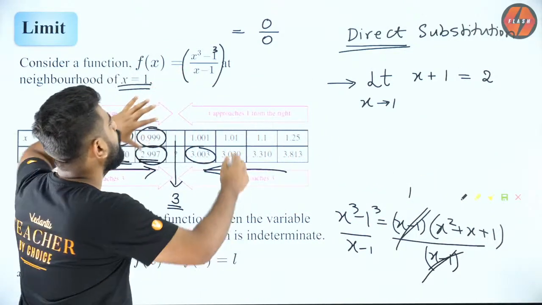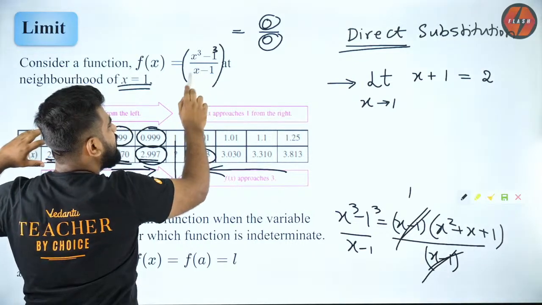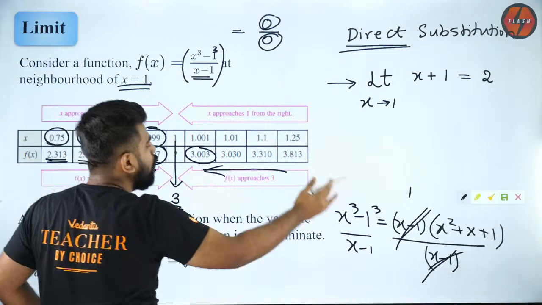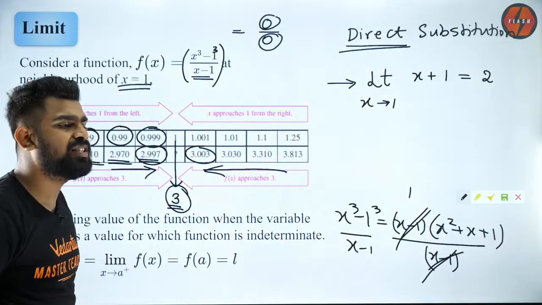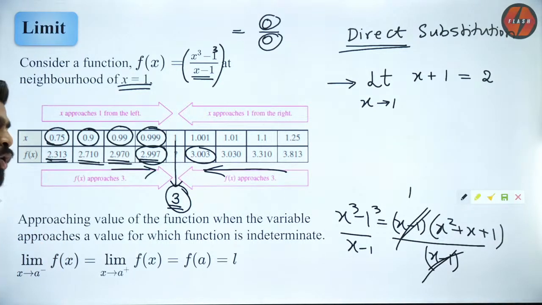Why is it becoming 0? Because of this x minus 1 factor. So I pull it outside, I cancel it, then whatever is left will give me the final limit value. This is the way we do it. No, Misha, it will not change the value. You guys can verify it. That will correctly give you the approaching value. Got it?